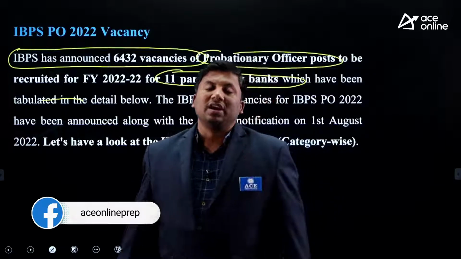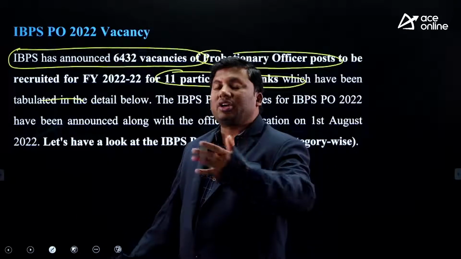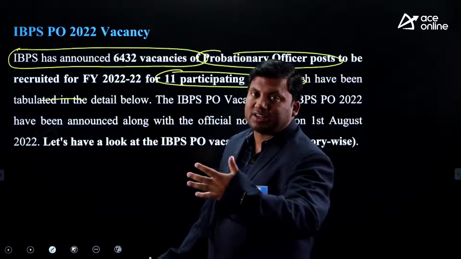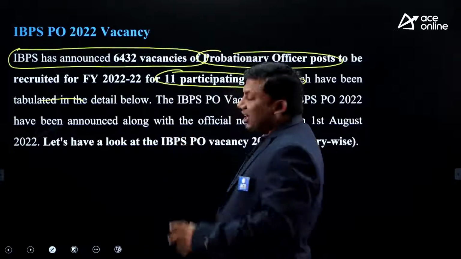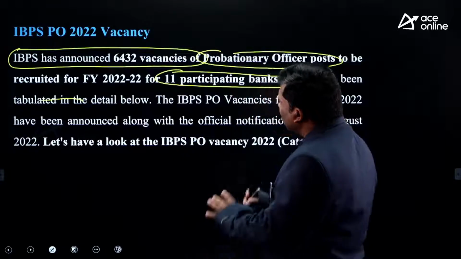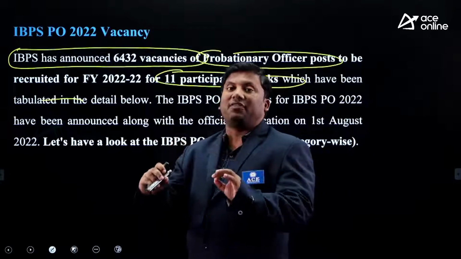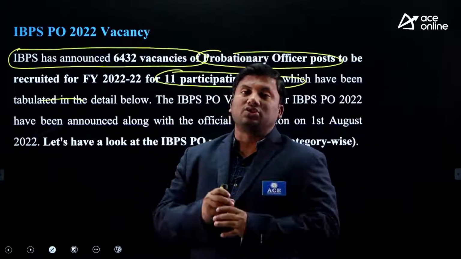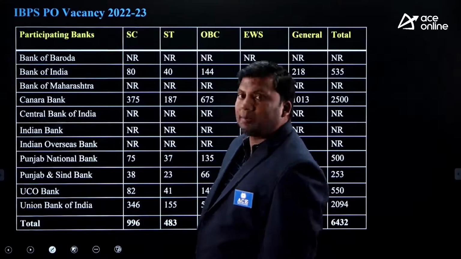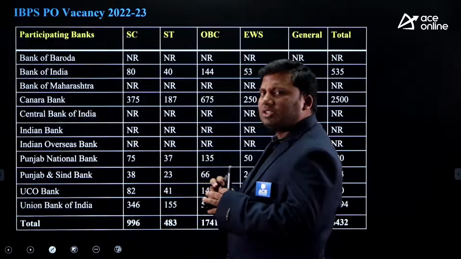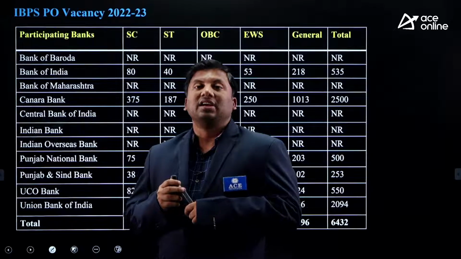each bank used to conduct its own examination. So IBPS has taken a lot of banks together and conducts one examination, and the scores will be accepted by these 11 participating banks. Let us look at the vacancy-wise listing. IBPS probationary officer 2022: in total, how many vacancies are there? 6,400 plus vacancies. Some banks have still not reported theirs, which we have mentioned in the table as NR.